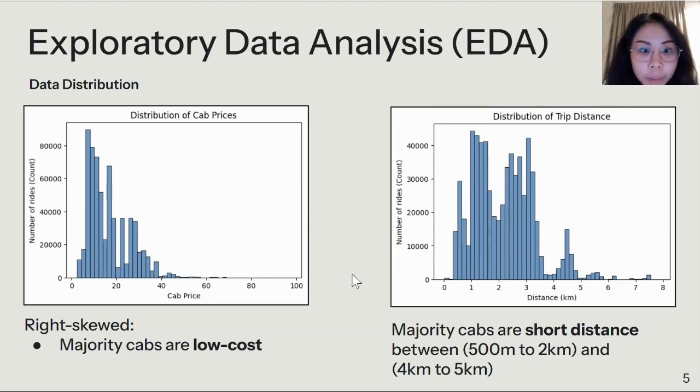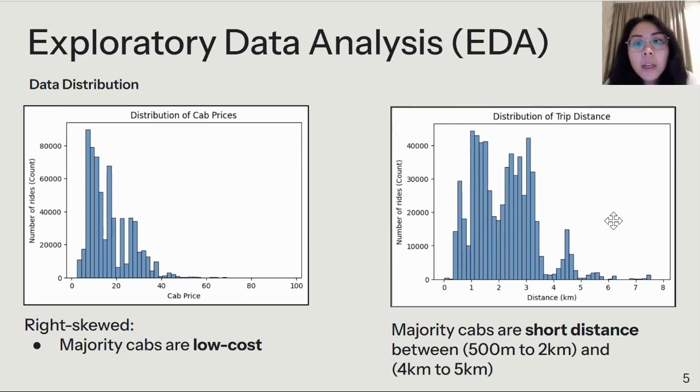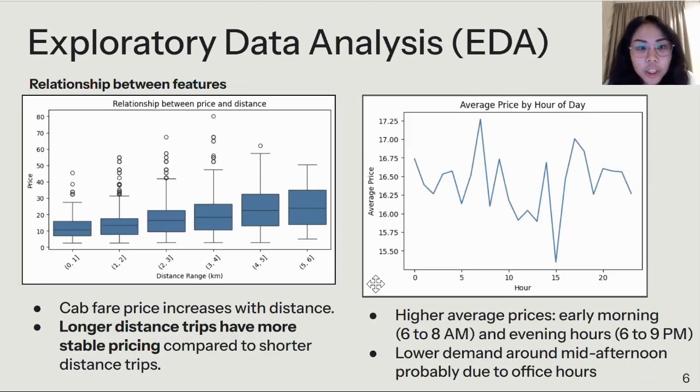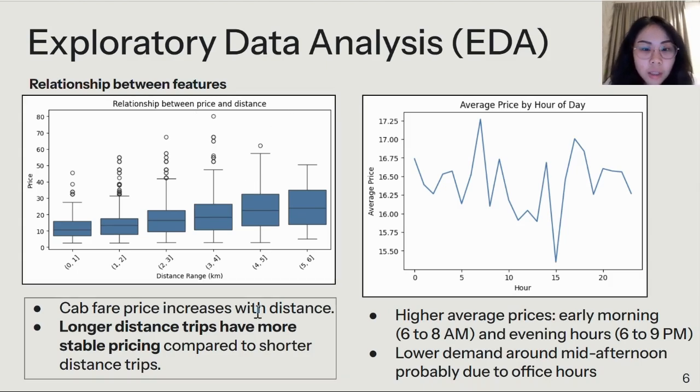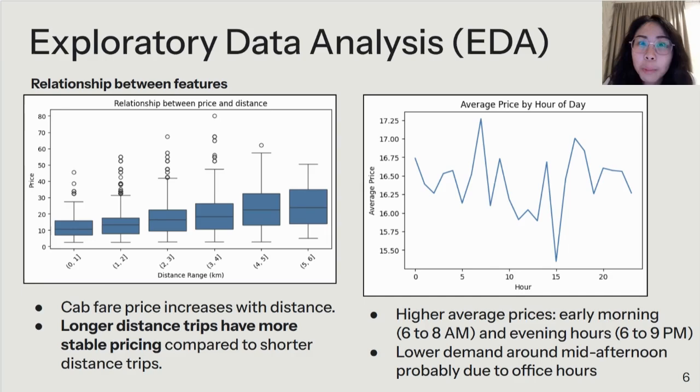First, we look into our data distribution. The distribution of cab prices is right skewed, so the majority of the cabs are low cost. Meanwhile, for trip distance, the majority of the cabs actually do short distance trips rather than long distance. Looking into relationships between our different features, for price and distance, cab fare increases with distance. The further your distance is, the more expensive it is. And longer distances tend to have more stable pricing because there are fewer outliers. Whereas when we look into the average price by the hour of day, the higher average prices are early in the morning and during the evening. This is quite normal due to peak hours.